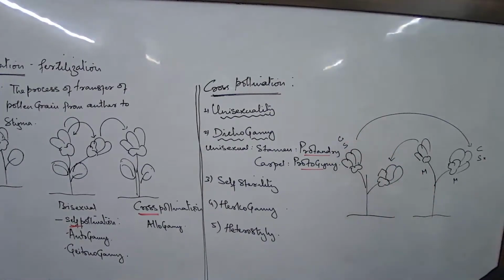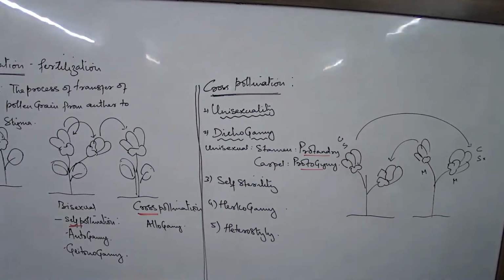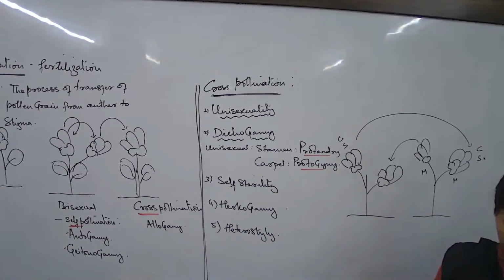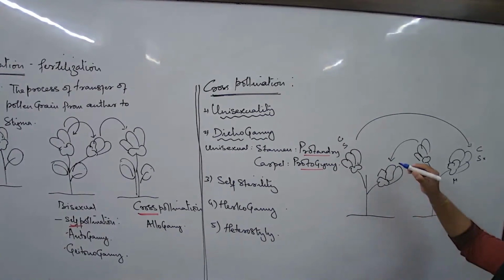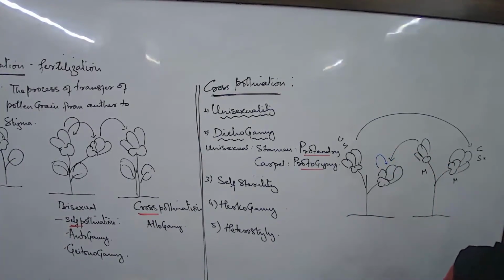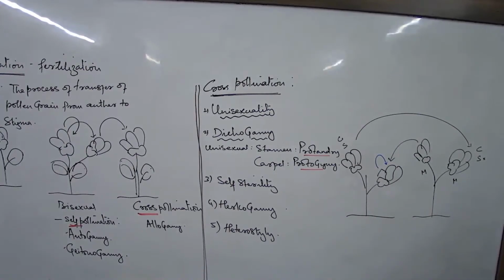The carpel and the pistil present. The carpel and the stamen present. Now in this condition of the flower, they are self-sterile. Meaning what? Meaning when the pollen of the anther comes in contact with the stigma, the pollen grain does not show the process of germination at all.